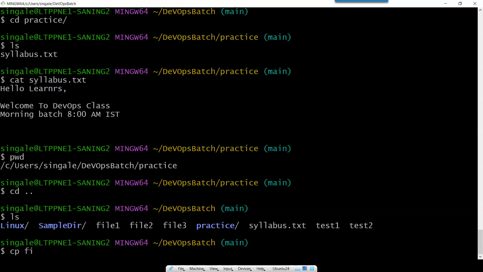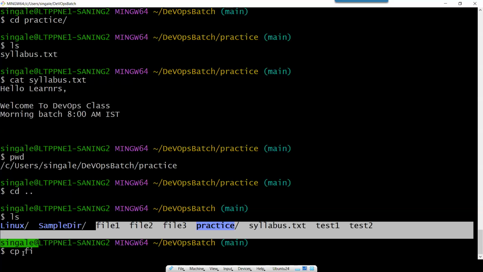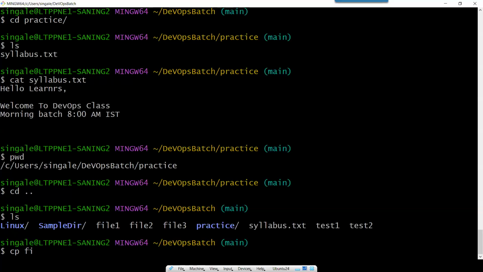Here you can see there are three files: file one, file two, file three. If I type fi and press tab, it just completes file because it is confused about which one you want. So it completes cp file, and if you type one, it will complete file one.